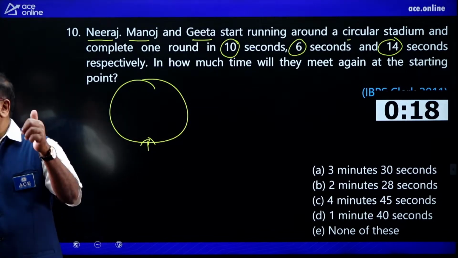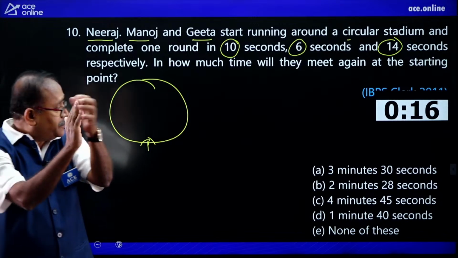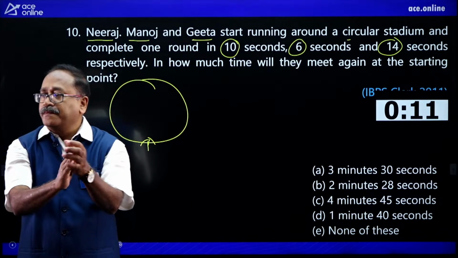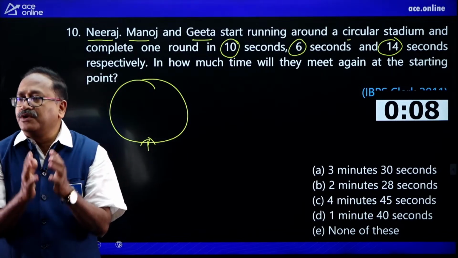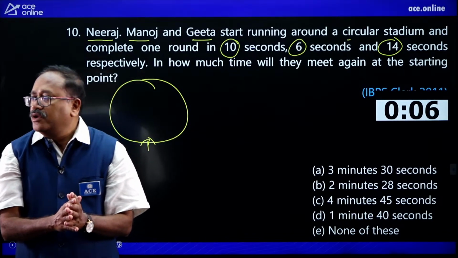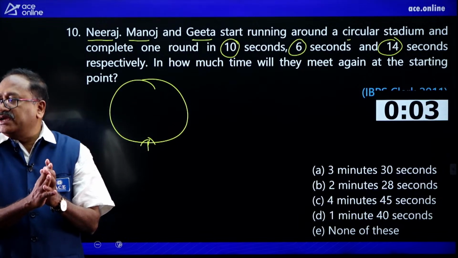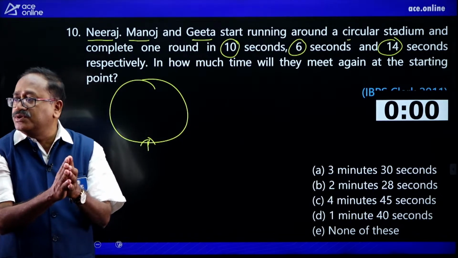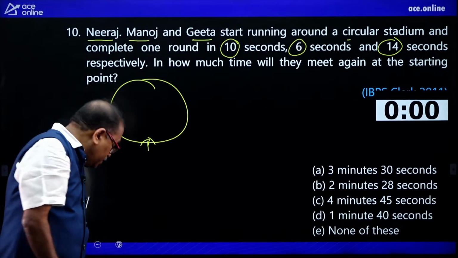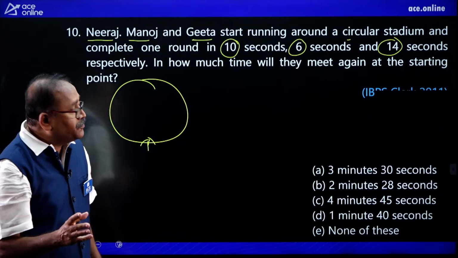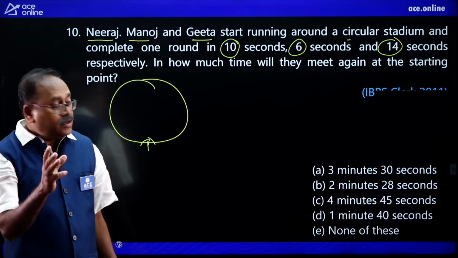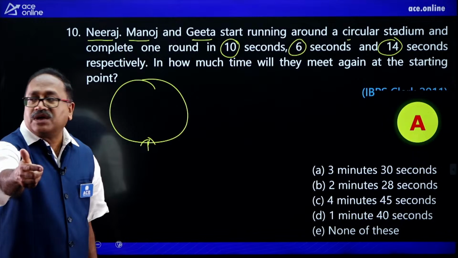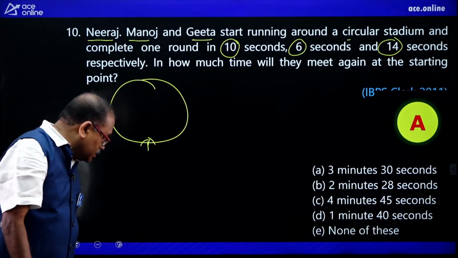Oh, 3 hours 30 minutes. Appal Naidu, great, 3 hours 30 minutes. He says option A. Anyone else? Come on, these questions come very frequently at the prelim level. Appal Naidu has already said 3 hours 30 minutes. One more second. Does anyone answer the question? Okay, let me check if he is correct or not. He said option A. You are right, Mr. Appal Naidu. Option A, 3 hours 30 minutes.